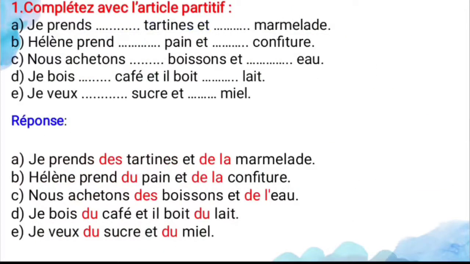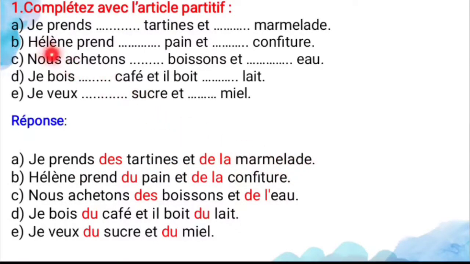So let us move to the exercise. Complétez avec l'article partitif. So complete with the partitive article. First one is je prends dash tartines et dash marmelade. So tartine means toast and marmelade is marmalade. And tartines is a masculine plural noun, for that you can use des. And marmelade is a feminine noun, for the feminine noun you can use de la. So je prends des tartines et de la marmelade. So I take some toast and some marmalade.